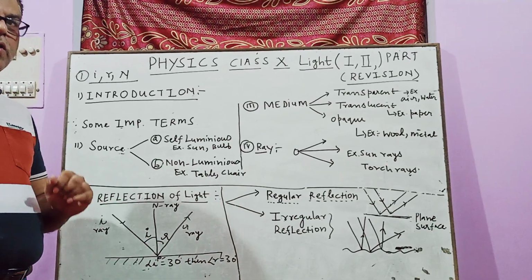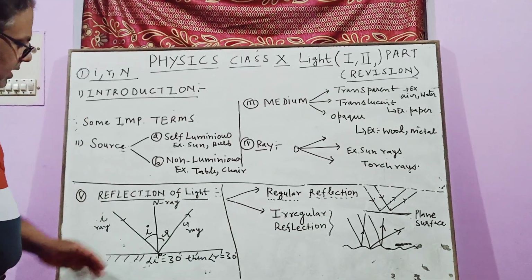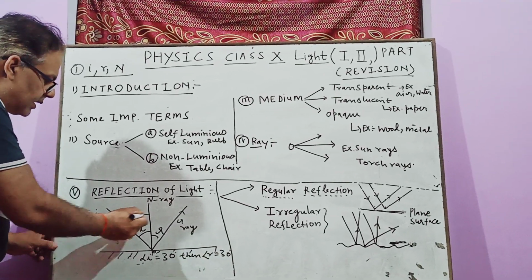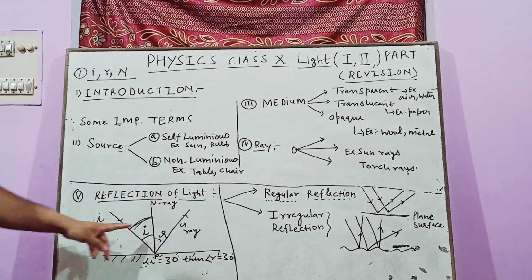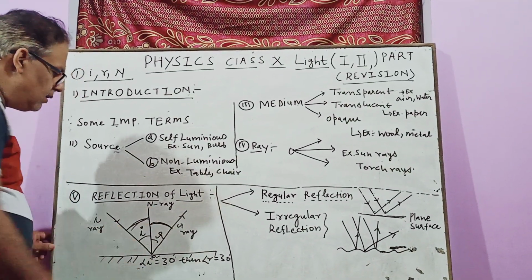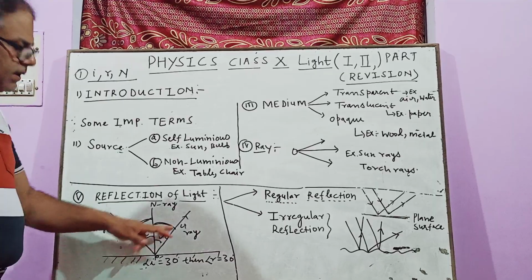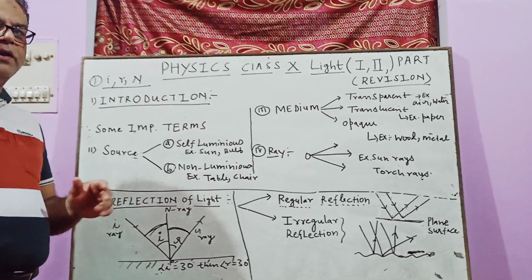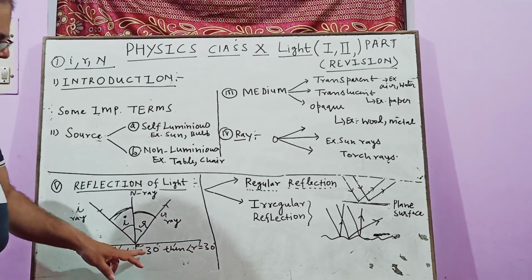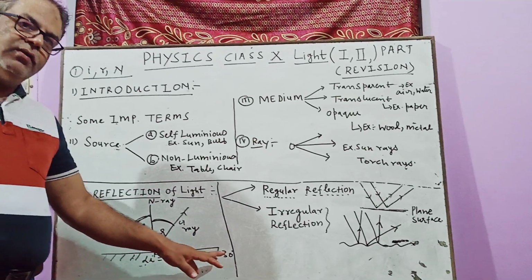Now I will explain what the angle of incidence is. The angle made by the incident ray with the normal is known as the angle of incidence, and the angle of reflection is the angle made by the normal with the reflected ray. So keep in your mind, according to the second law of reflection of light, the angle of incidence always equals the angle of reflection.